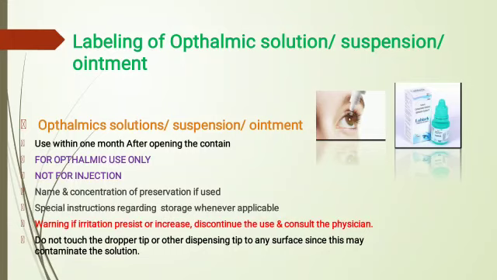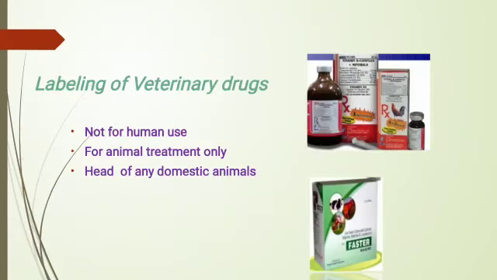Special instructions regarding storage whenever applicable. Warning: if irritation persists or increases, discontinue the use and consult the physician. Do not touch the dropper tip or other dispensing tip to any surface, since they may contaminate the solution.